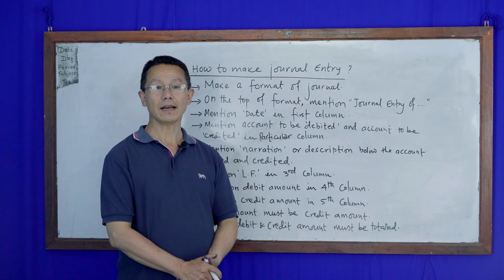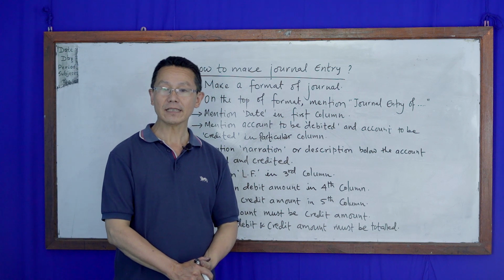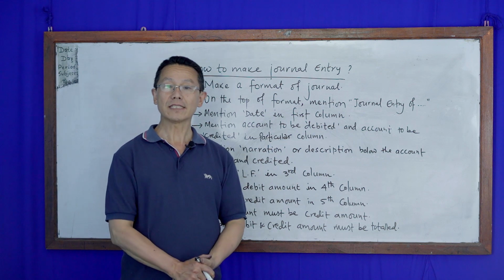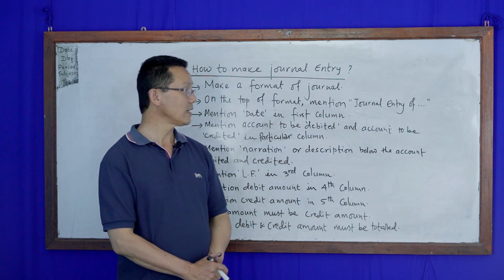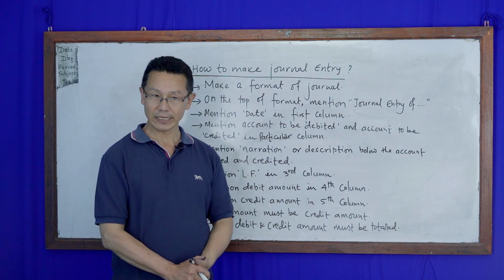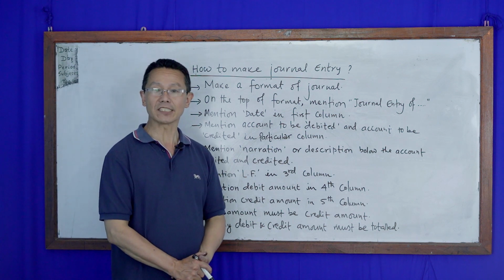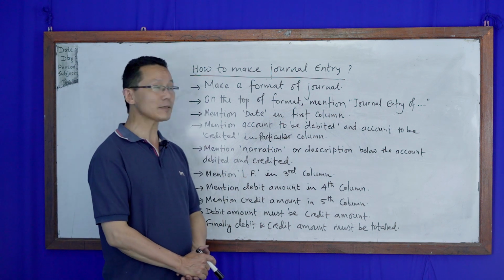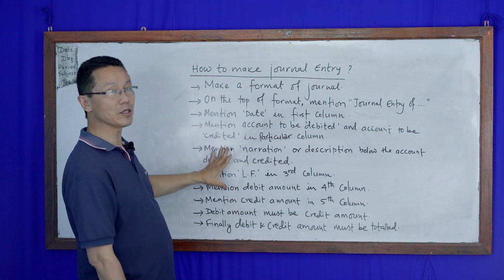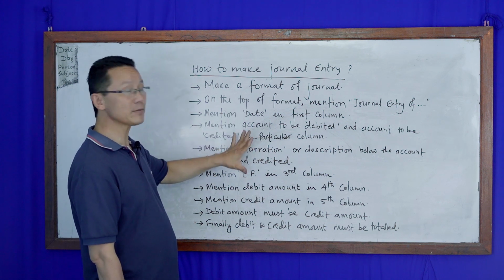Dear student, in this chapter we learn the meaning and definition of journal, and the format or structure of journal entry, and thirdly we have come to how to make a journal entry. Now I am going to explain the rules of making a journal entry. Let me explain the steps of journal entry. I have mentioned here on the board some rules or steps of journal entry.